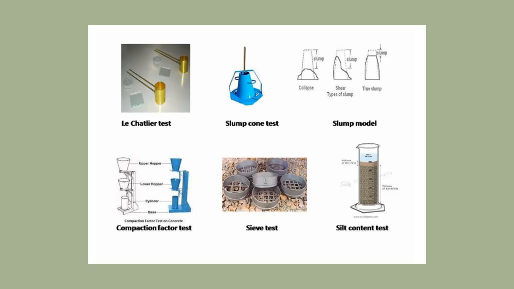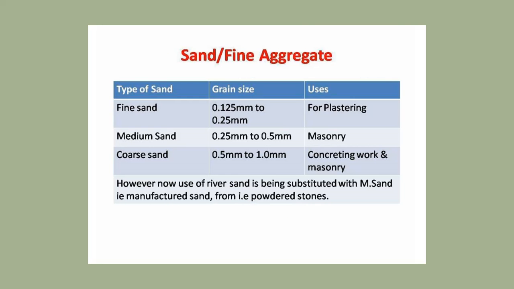Then here compaction factor test. This is also a workability test. So slump cone test is a workability test. Then sieve analysis for aggregate. These tests are shown for aggregates, and as far as cements are concerned, the sieves are different. Then here silt content test, the beaker is there. Then sand or fine aggregate.